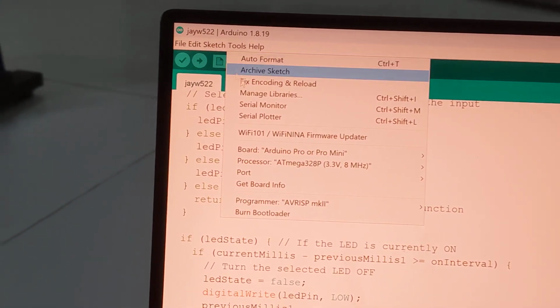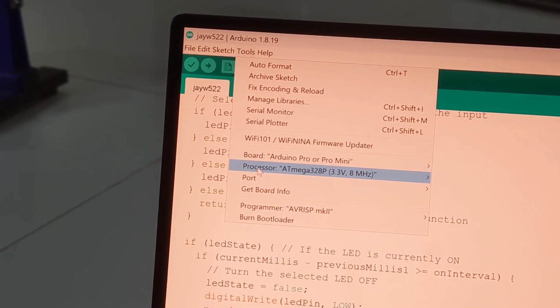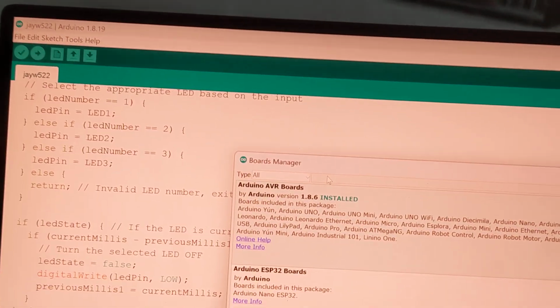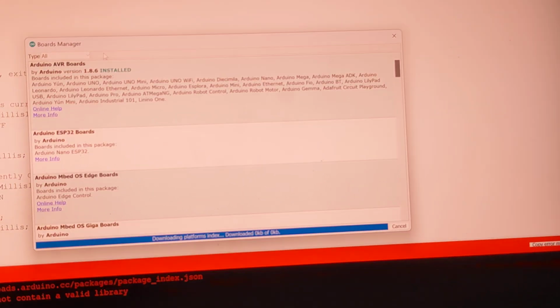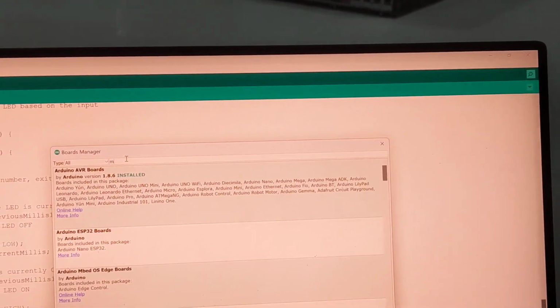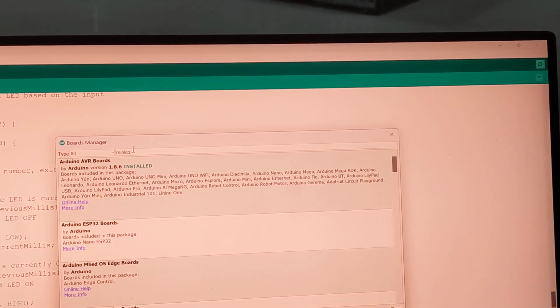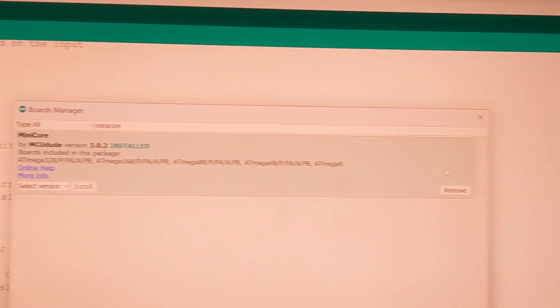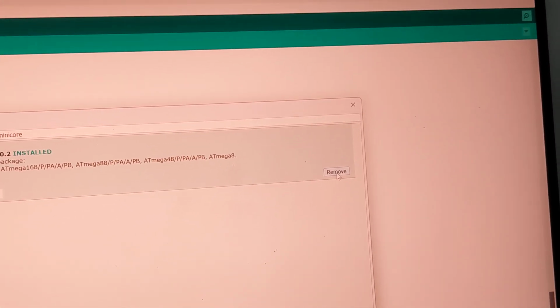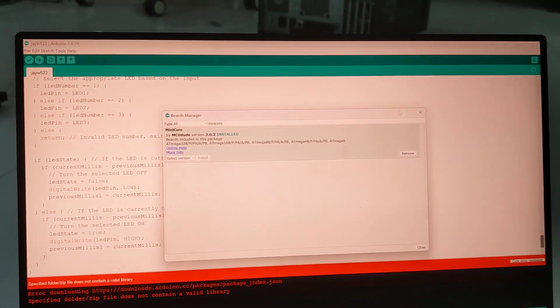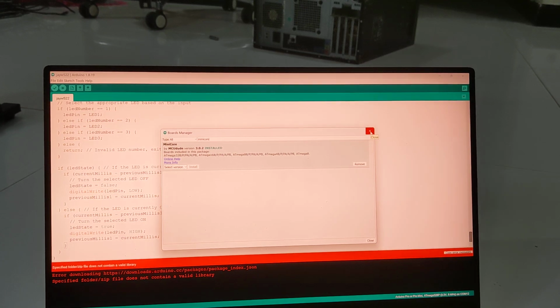Then we will go into Tools. In Tools we will go into Board Manager, and once its download is completed, we will just write MiniCore, and here there will be an Install button, and we will install MiniCore from here. So MiniCore is needed for the programming of the microcontroller.